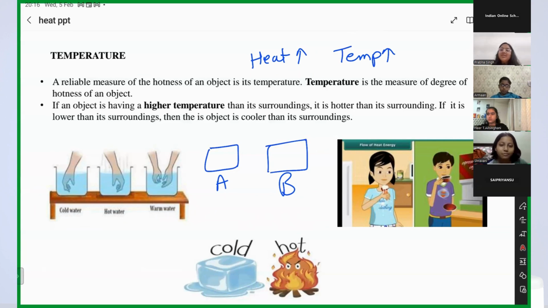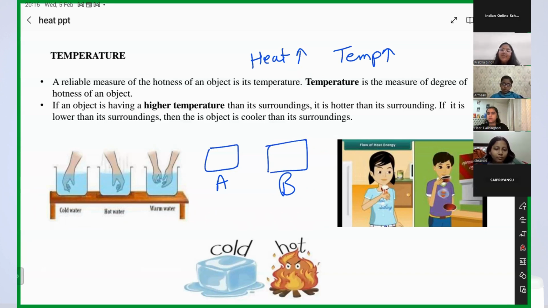What does it mean by measure of degree of hotness? Yes, Arman, please tell me. Ma'am, it is how hot the object is. Yes, or you can say what amount of heat is present in that object. What does it mean by degree of hotness?